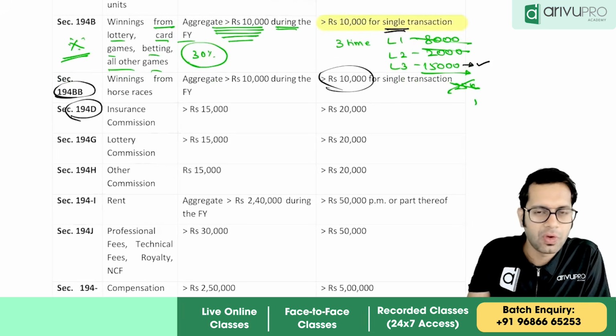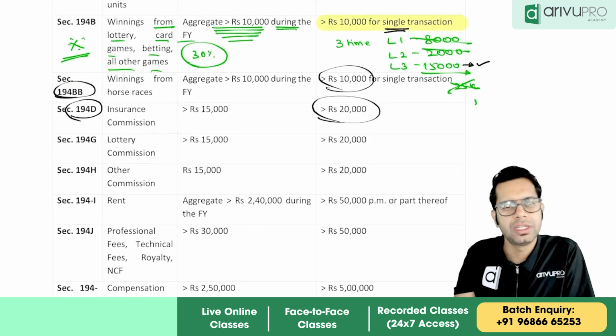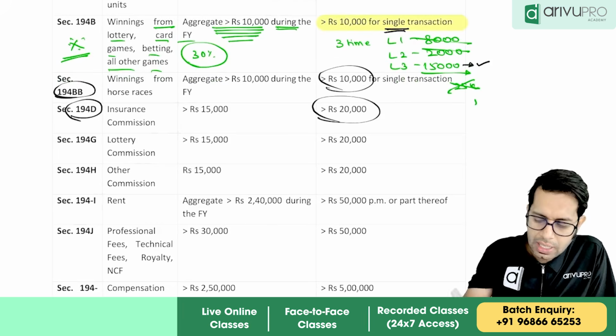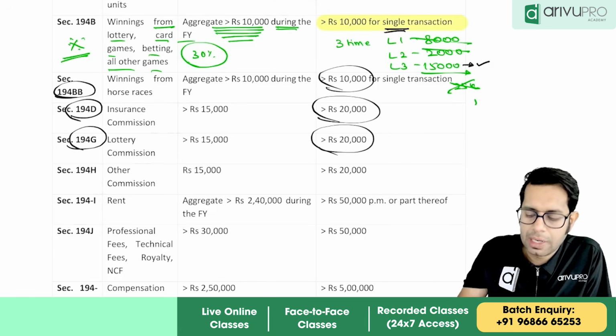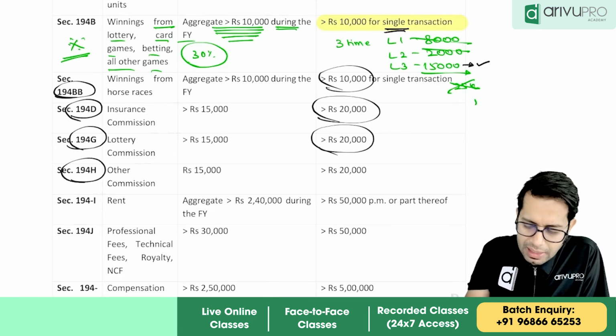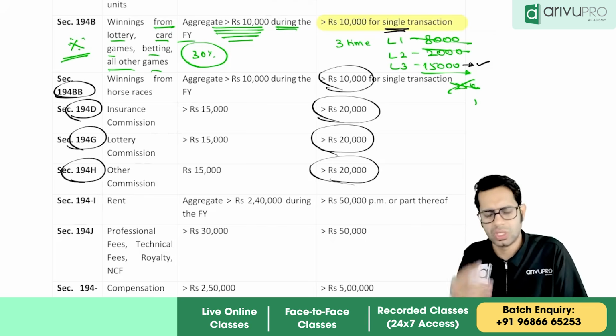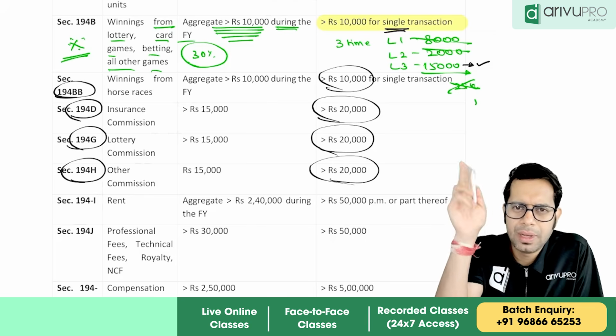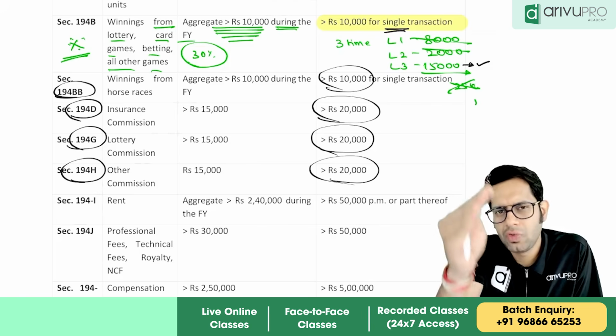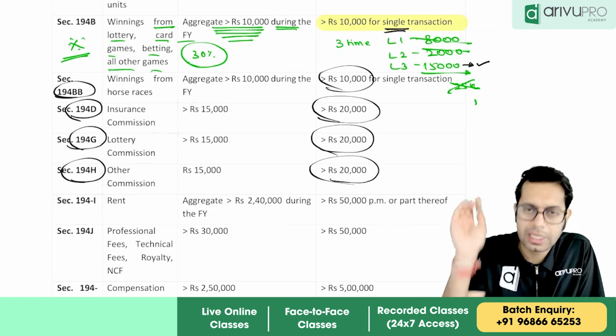Insurance commission, if you are paying, then if the insurance commission is paid more than 20,000, then insurance commission ka TDS is applicable. Lottery commission also, the limit is increased to 20,000, and any other type of commission limit is increased to 20,000. So if you are paying commission to anyone, what is the TDS applicable limit, sir? 20,000 rupees is the limit. So if you are paying commission more than 20,000, then only TDS is applicable.